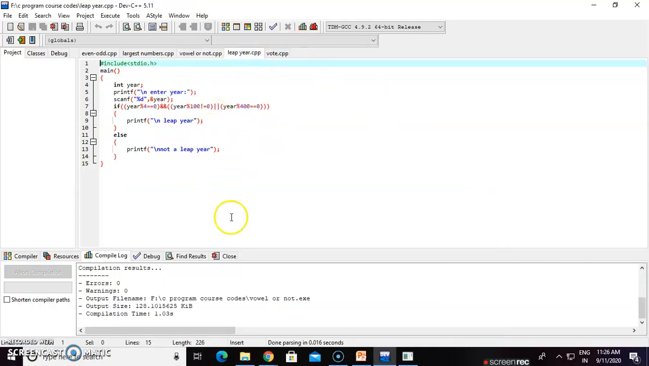Next, leap year. In this code we find whether the year we enter is a leap year or not. We are finding that by an if else statement. So include stdio.h, in main, int year, we take the variable named year, data type integer. Printf "enter the year", scanf integer.